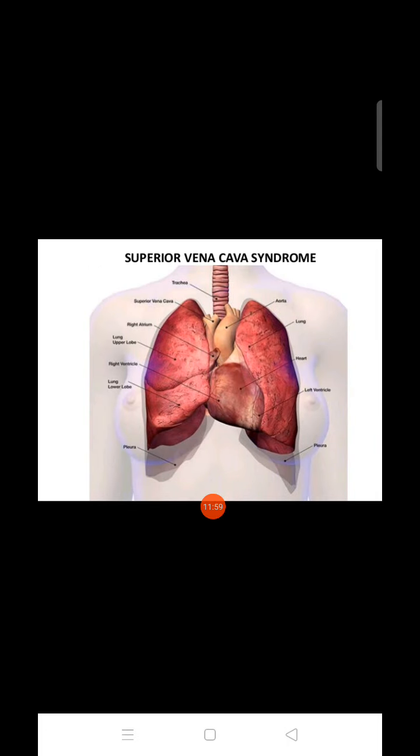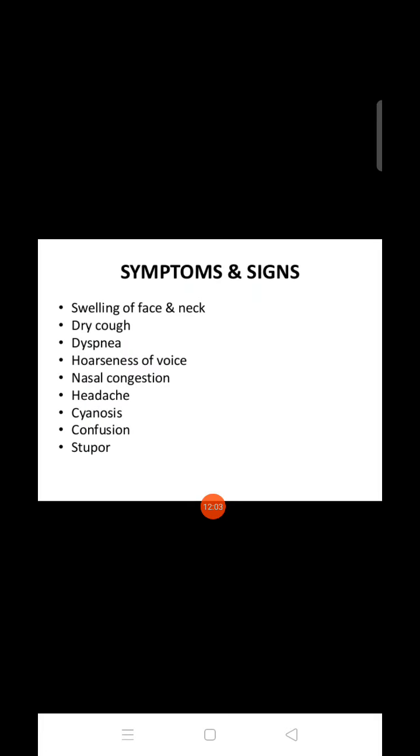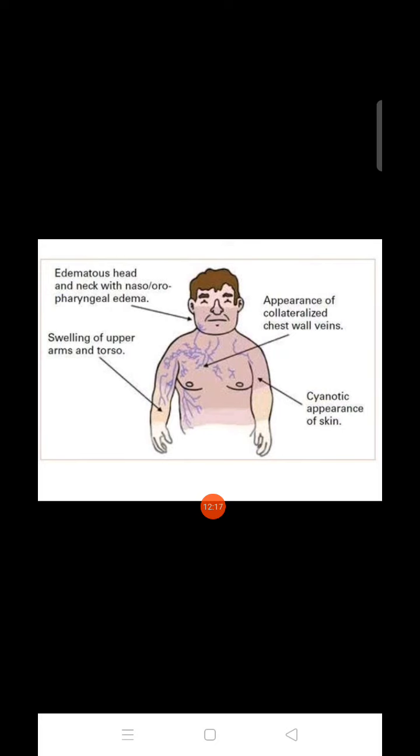In this you can see the symptoms: swelling of face and neck, dry cough, dyspnea, hoarseness of voice, nasal congestion, headache, cyanosis, confusion and stupor. These are the signs and symptoms. Next, there will be edematous head and neck with nasopharyngeal edema, swelling of upper arm and torso, appearance of collateral chest wall veins, cyanotic appearance of skin. These kinds of symptoms can arise.